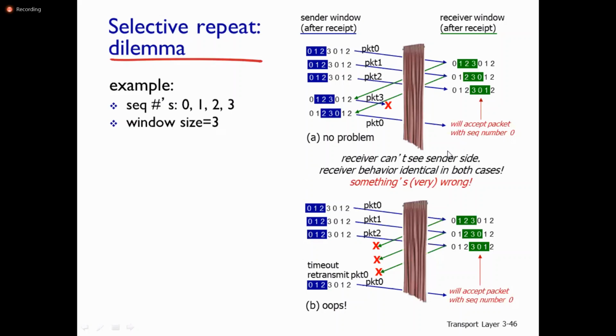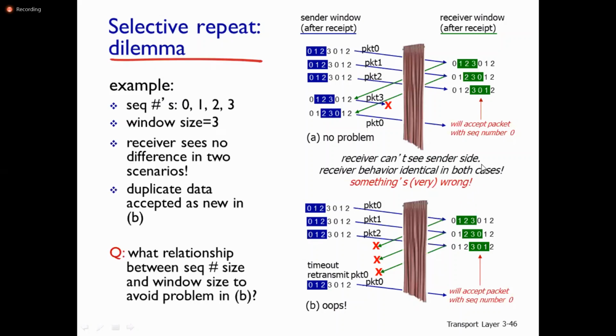Here the receiver can't see the sender side. The receiver behavior is identical in both cases. It's not going to look at what happens at the sender side. Here we see the sequence numbers 0, 1, 2, 3. The window size is 3. The receiver sees no difference in the two scenarios.